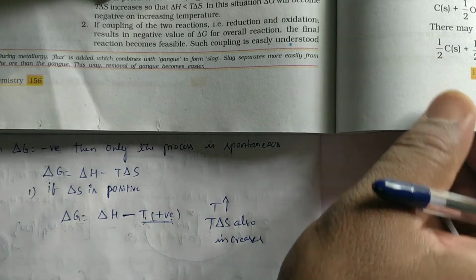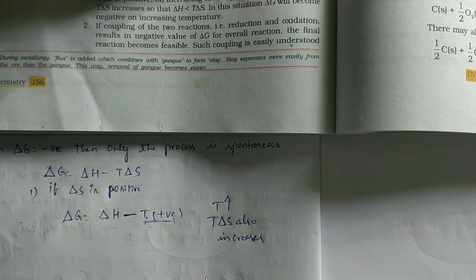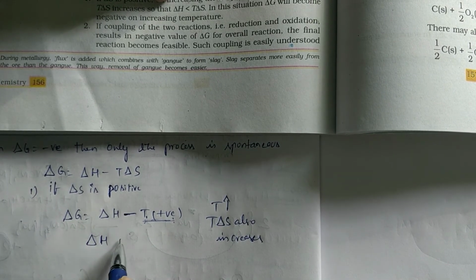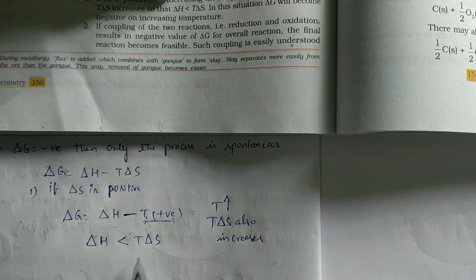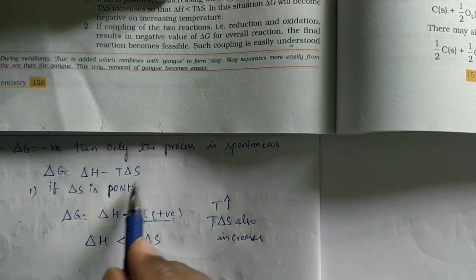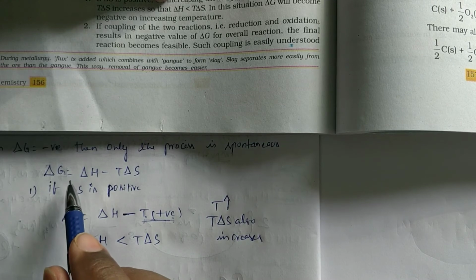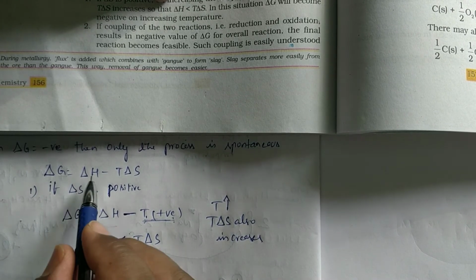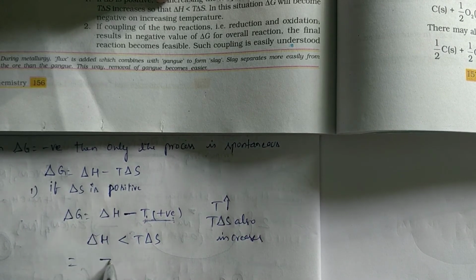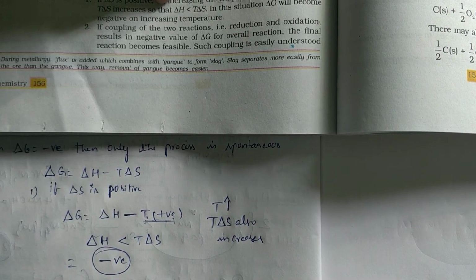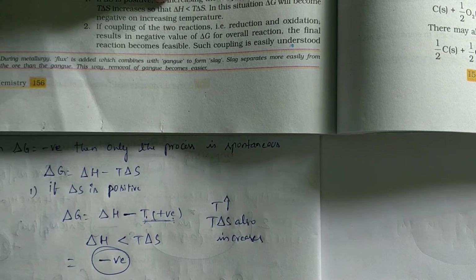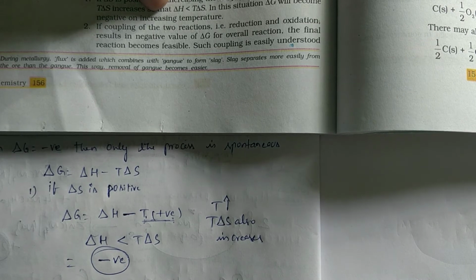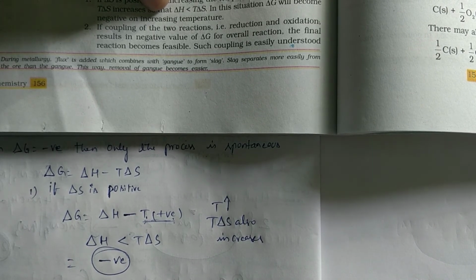So that delta H is less than T delta S. So total T delta S will be getting a greater value when compared to delta H. In that condition, lesser value minus bigger value, you will get a negative value. In this situation, delta G will become negative on increasing temperature. Are you okay? Then the reaction is feasible.